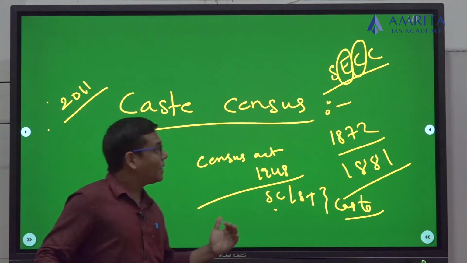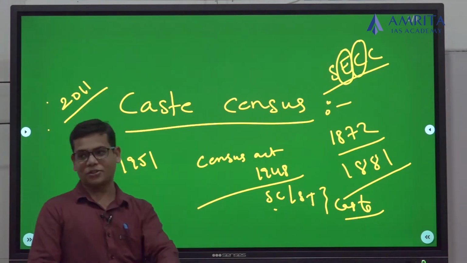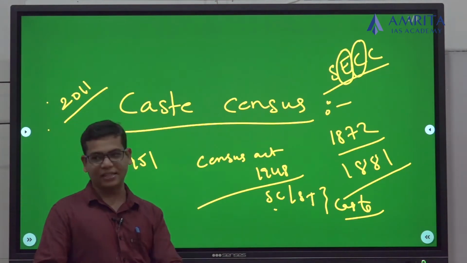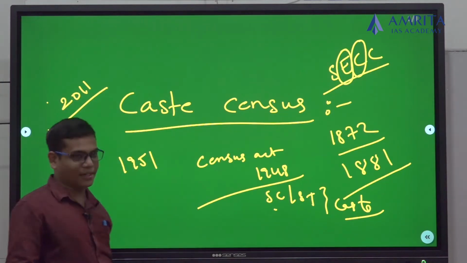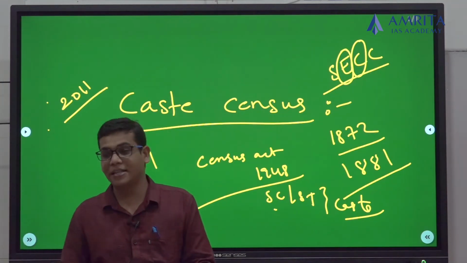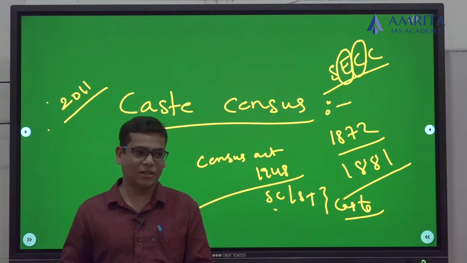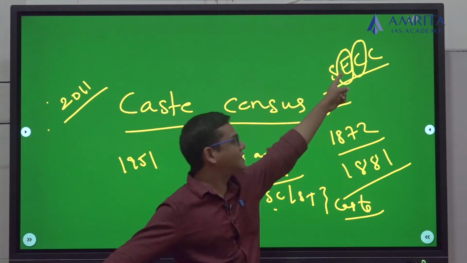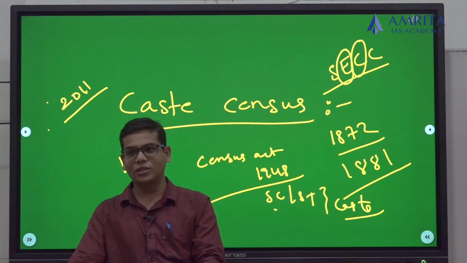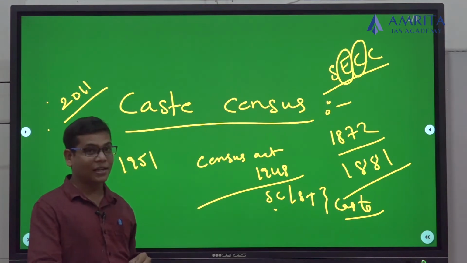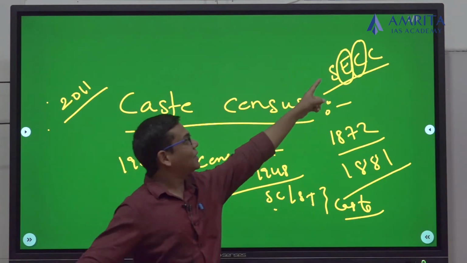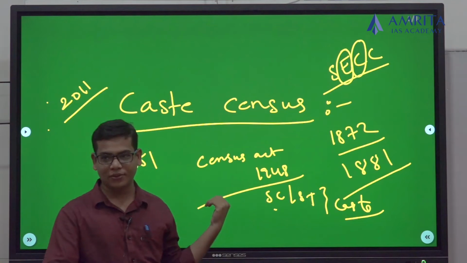But as the demands are rising, I will come to the demands, why actually you should have a caste census. In the year 2010, both the houses of Parliament passed a special resolution to do this SECC. We haven't amended the Census Act to add the economic and caste census of OBCs.